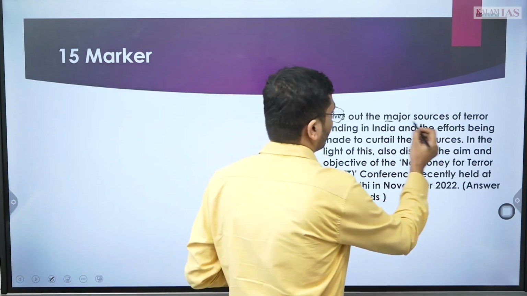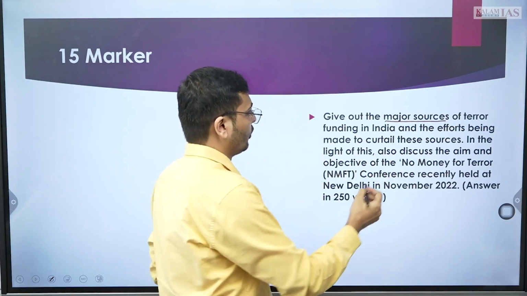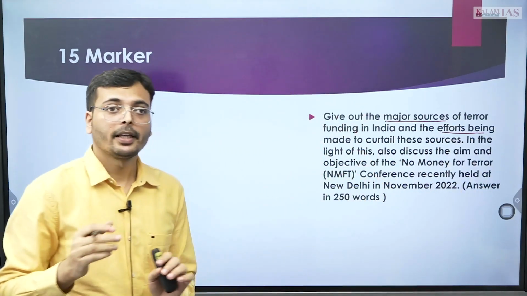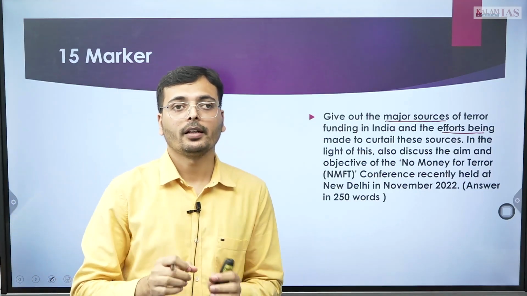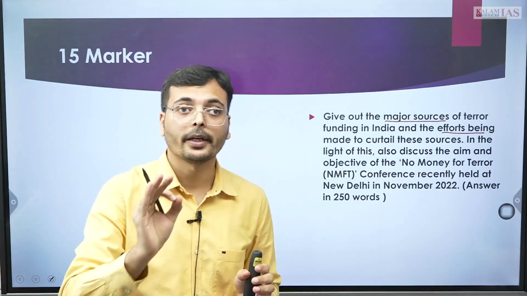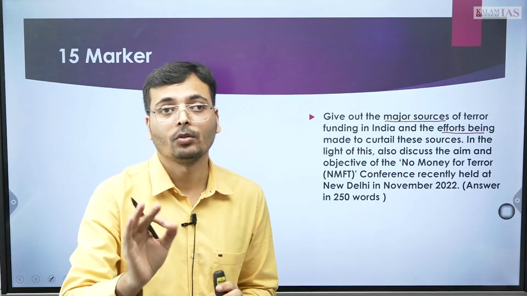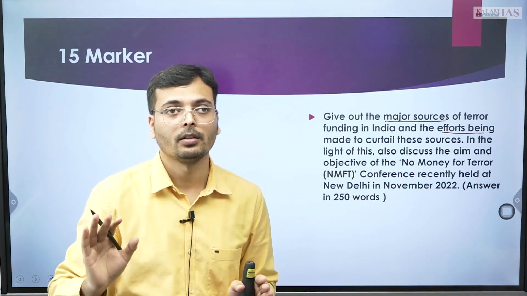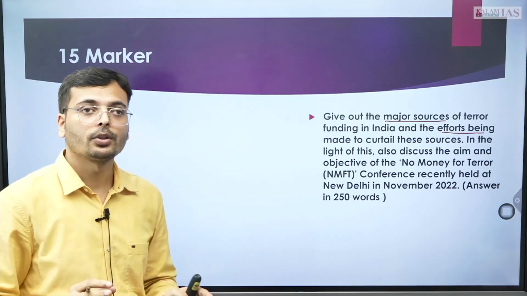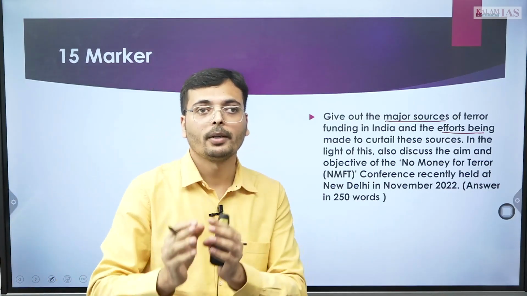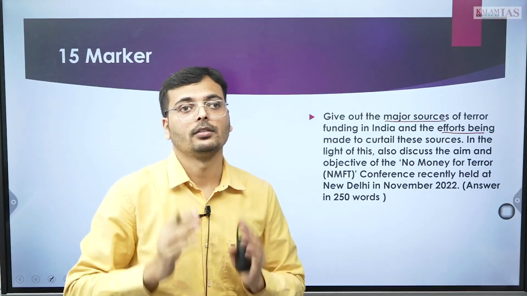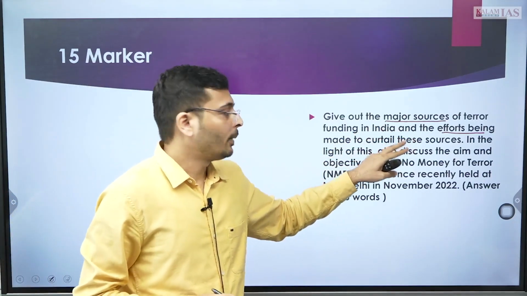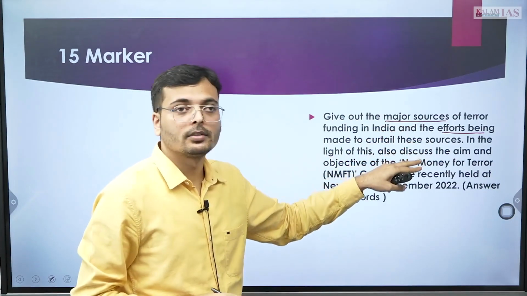First part is major sources and efforts. Again I have told you that in internal security, the most important thing is government measures, government efforts. This is the most important. If you see, 3 out of 4 questions have asked about government measures, government efforts directly. So, initial part, what are the sources, then efforts.